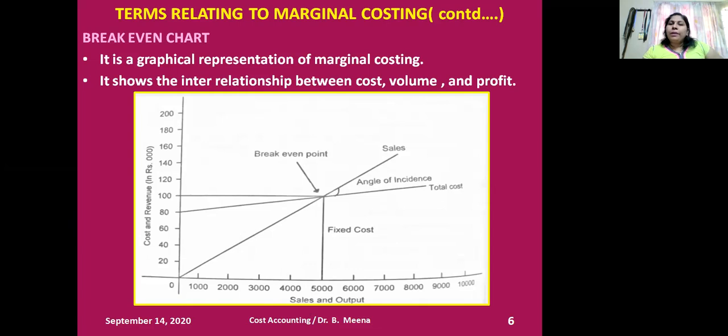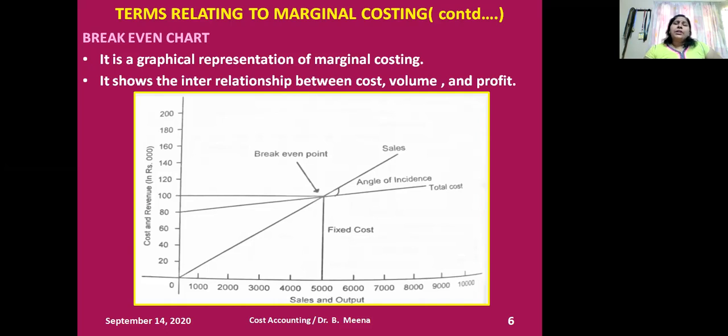Total cost is the combination of total fixed cost and total variable cost. What do you mean by total fixed cost? It is the cost which remains constant, whether my production is zero or my production is increasing or decreasing. So total cost is the summation of TFC plus TVC. TC is equal to TFC plus TVC.